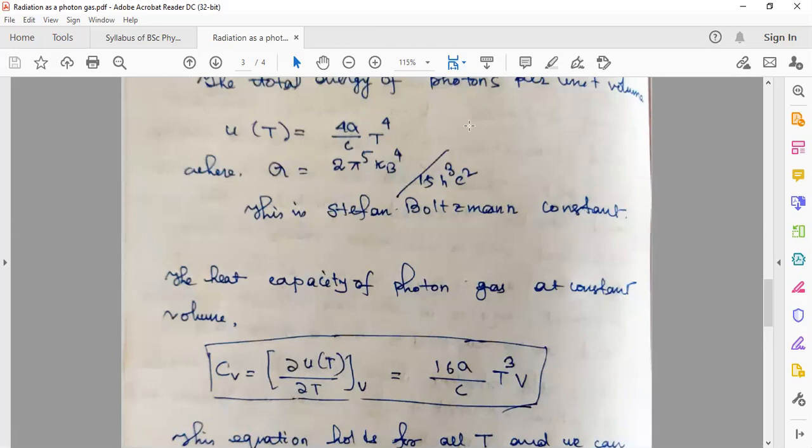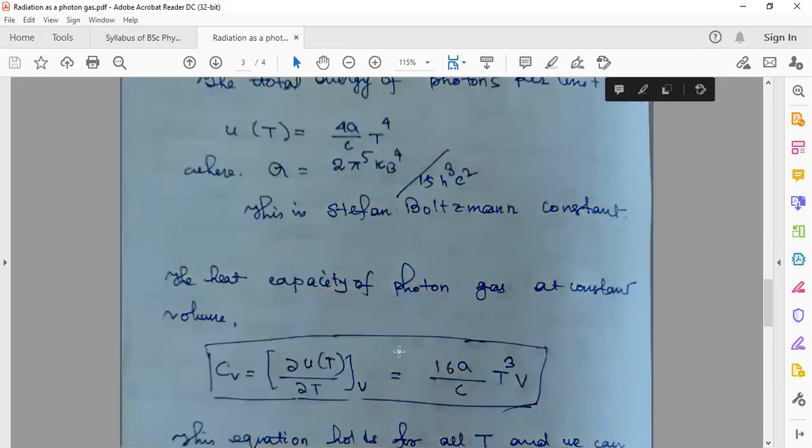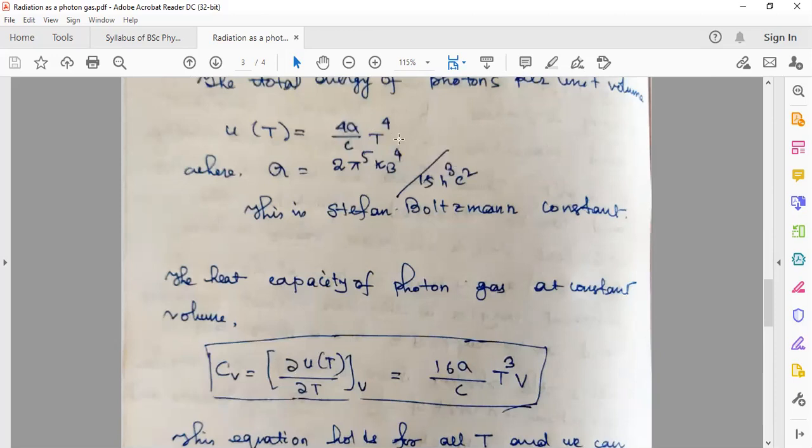So this is the formula. This U is what I have shown you here: capital U(T) equals this particular expression multiplied by V. Now if you differentiate this expression with respect to T, we get 4 multiplied by sigma T cubed over c, that is, 16 sigma T cubed by c.